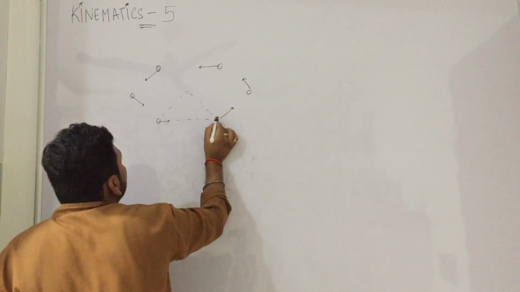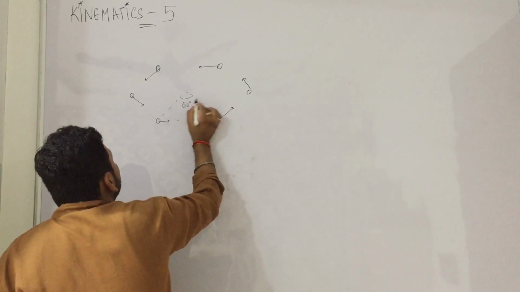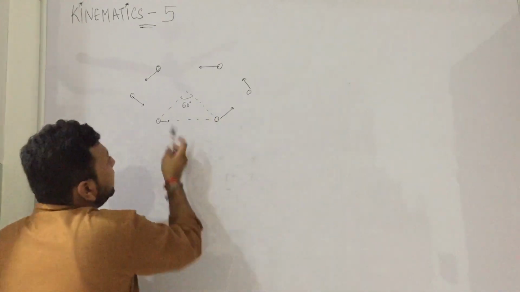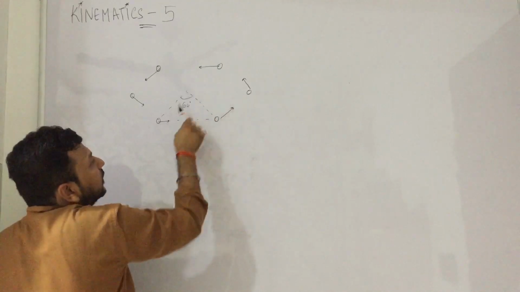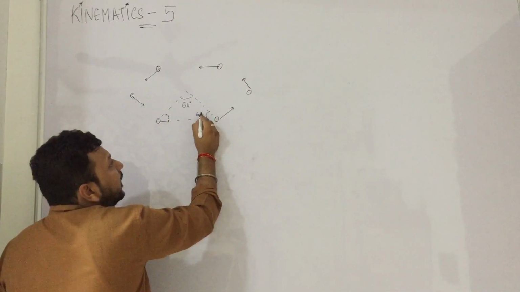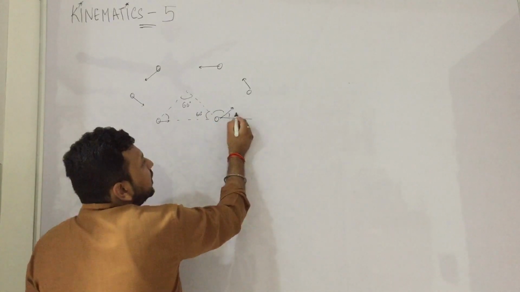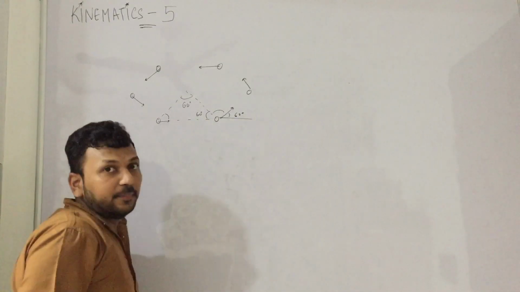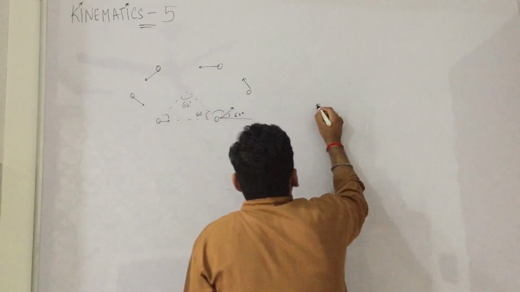And since it is a hexagon, this angle will be 60 degrees: 360 divided by 6 sides. Due to symmetry, this angle becomes equal to this angle. So each angle becomes 60 degrees. This is also 60, this is also 60, because the complete angle is 180. So let us again take 2 particles.